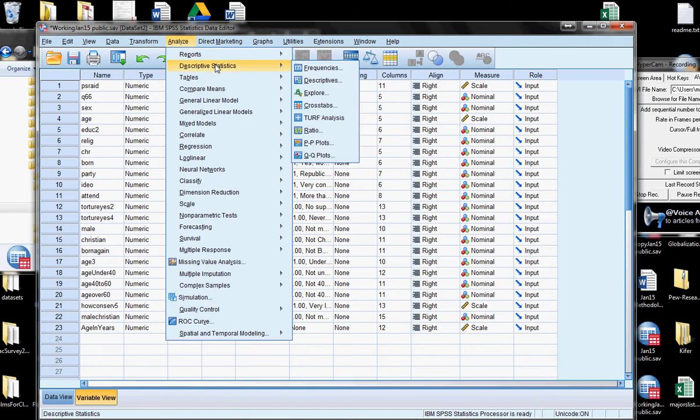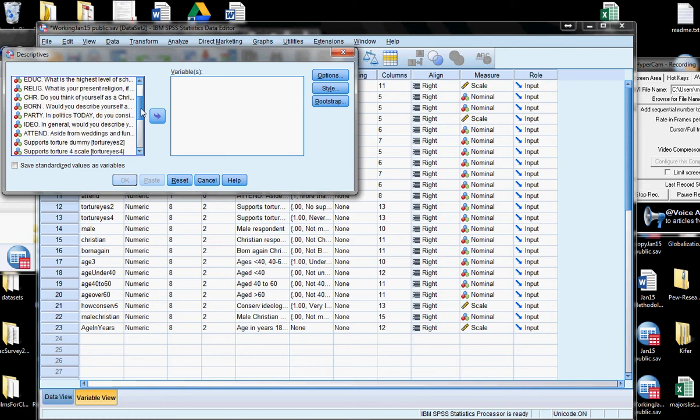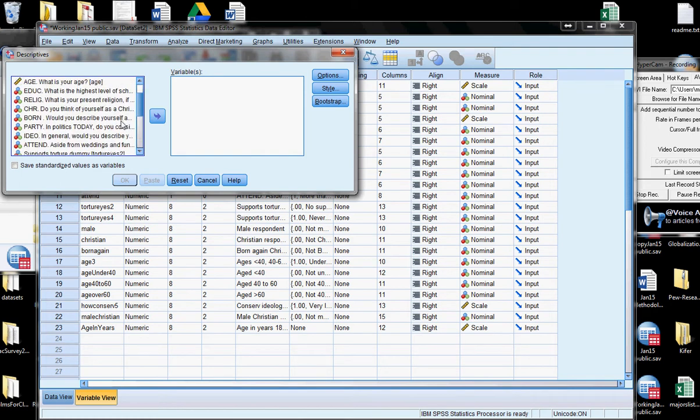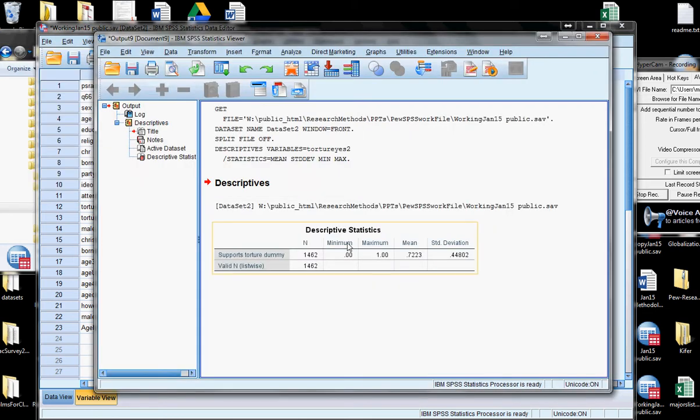We go up to descriptive statistics, we choose descriptives, and we choose the variable in question. And we've got our torture dummy, and we take it over, and we just run the statistics. And we've got the minimum, maximum, 0, 1, everything looks good. We've got 1,400 respondents, that's pretty good. Nobody's dumped themselves out of the data set.